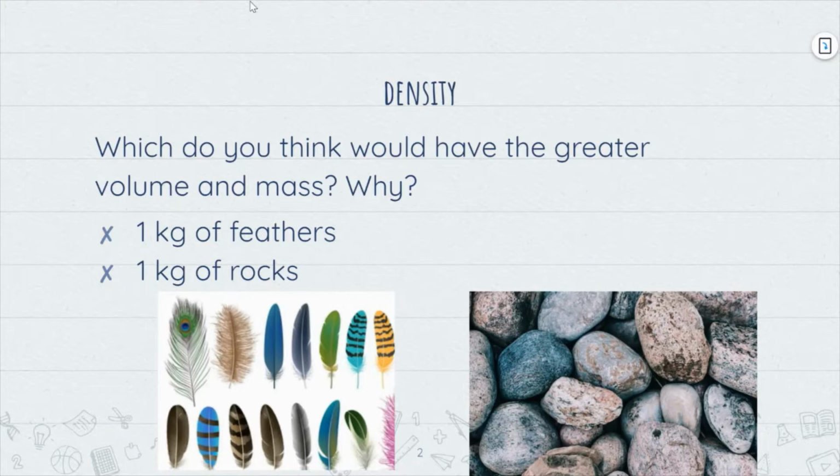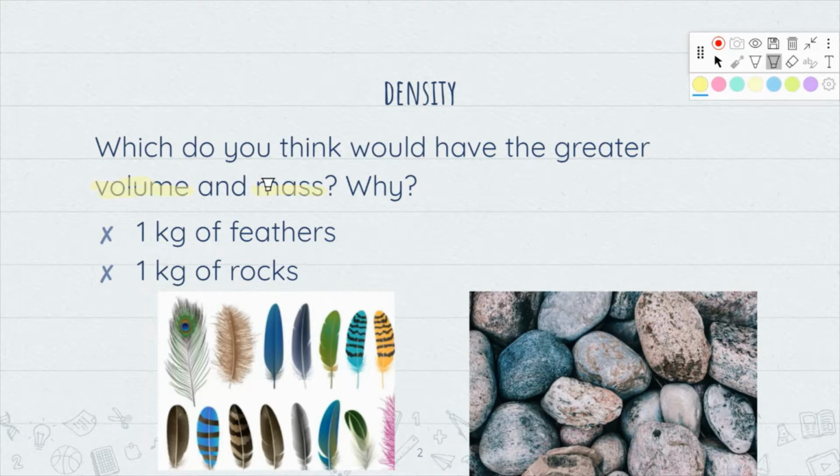So between a kilogram of feathers and a kilogram of rocks, first of all, let's start with this. Which do you think has the greatest volume? Remember, volume is the amount of space that something takes up, right? So which one has more volume? Again, the space something takes up. And then the other part of that is which one has more mass? And mass is basically how much something weighs. Let's just think of it like that.